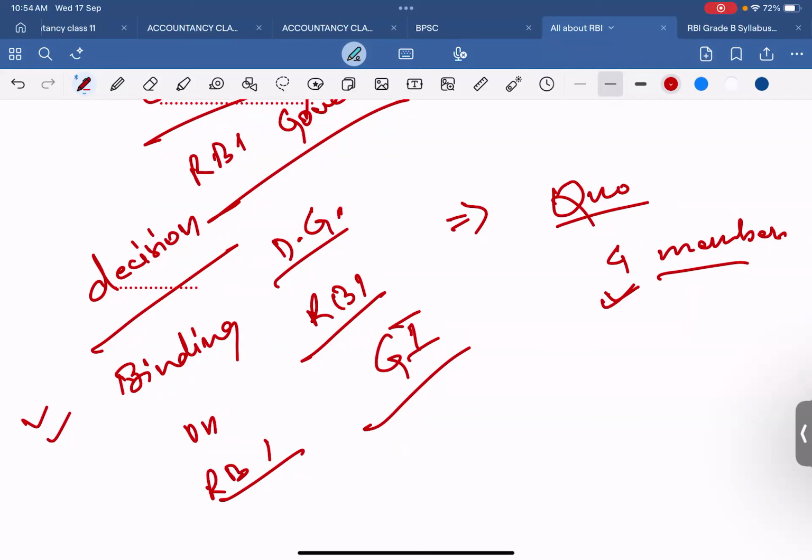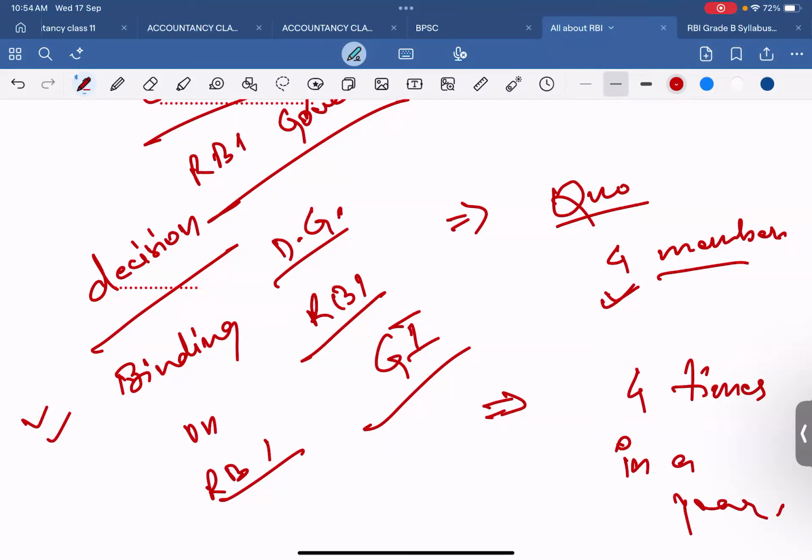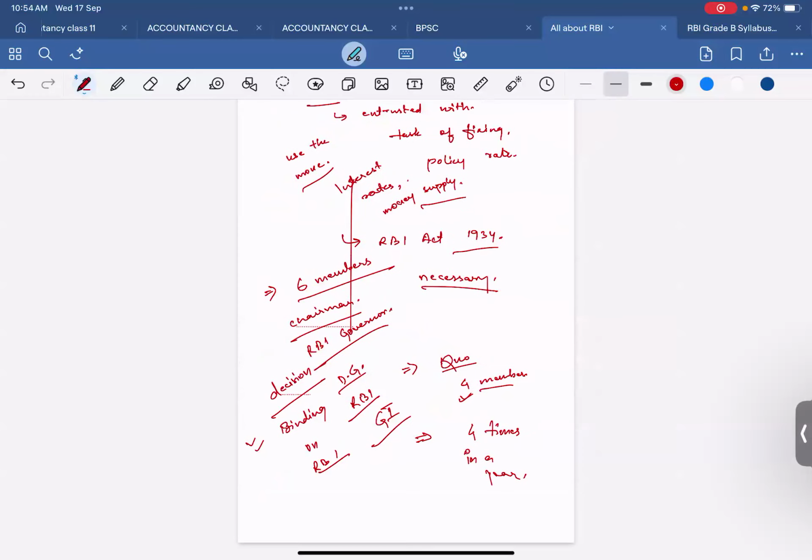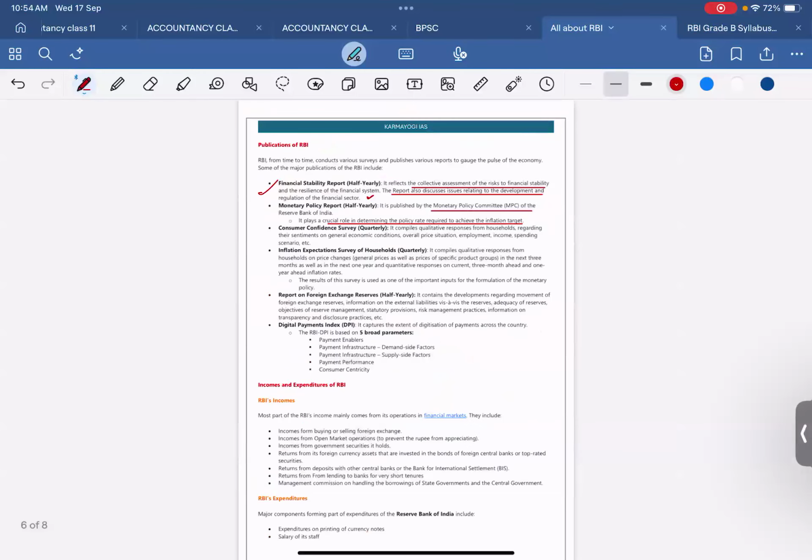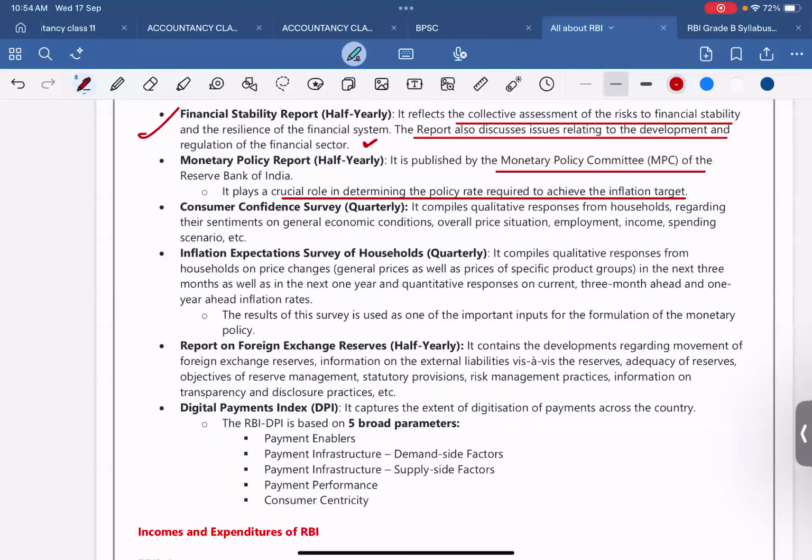And one important aspect is that the MPC is required to meet at least 4 times in a year. These are the important things related to the MPC, Monetary Policy Committee.